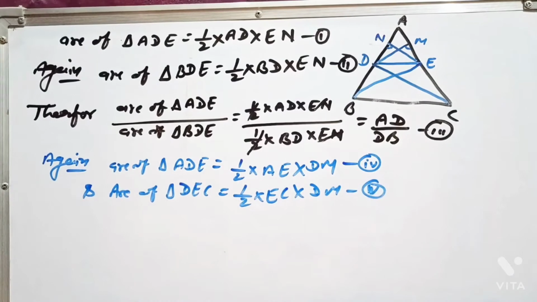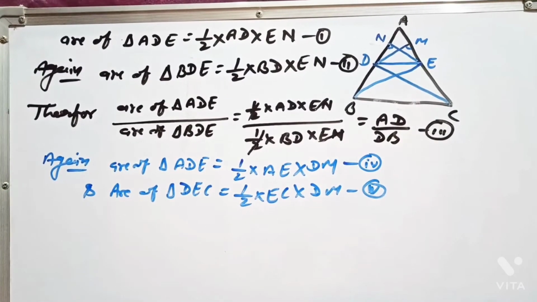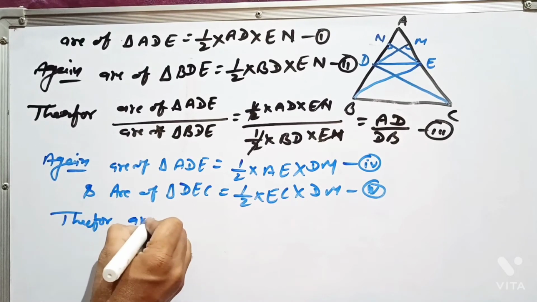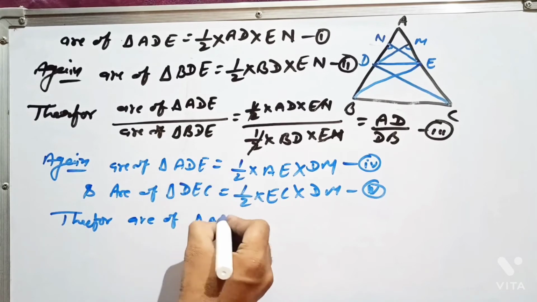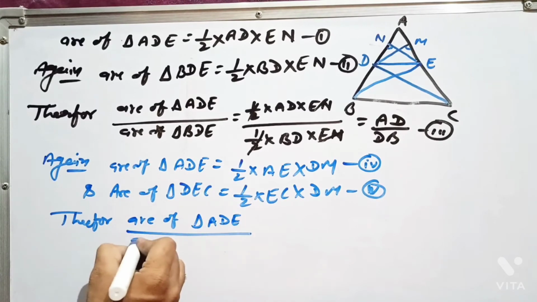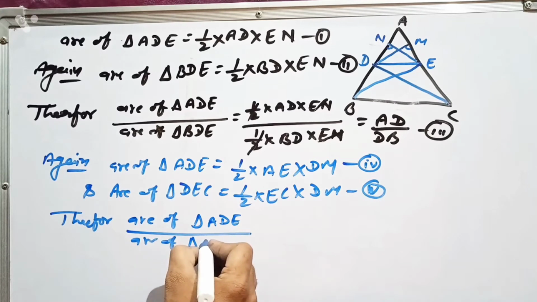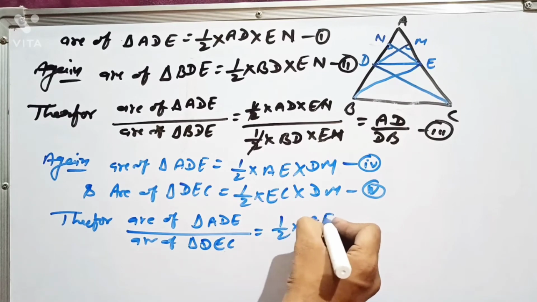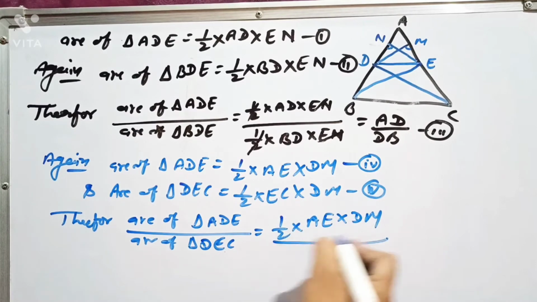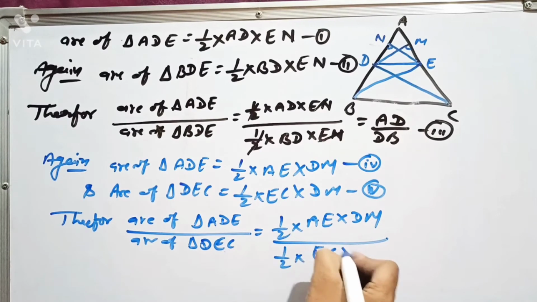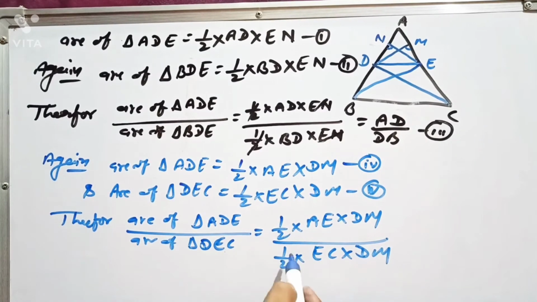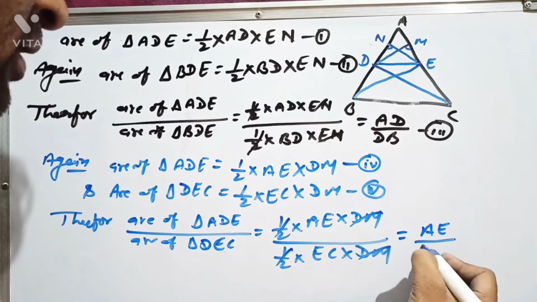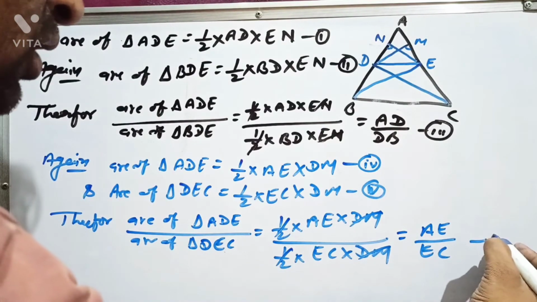So similarly, as we have done before, we will write: therefore, area of triangle ADE by area of triangle DEC is equal to what? 1 by 2 into AE into DM by 1 by 2 into EC into DM. Here 1 by 2 cancels, DM cancels. So what is left now? AE by EC. It will be equation 6.